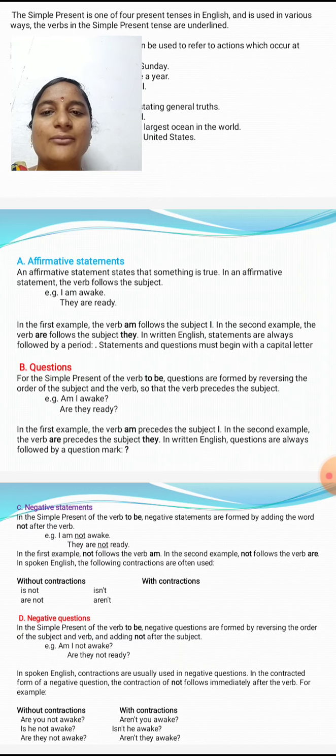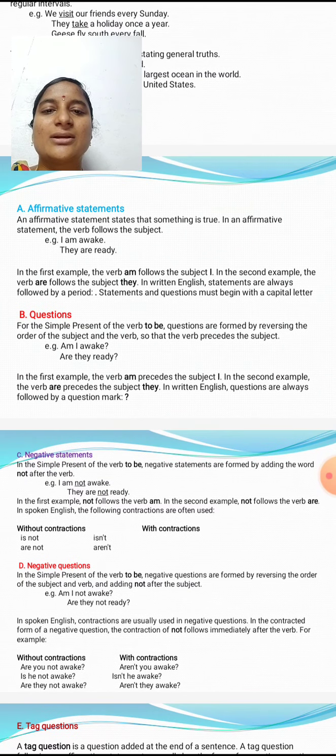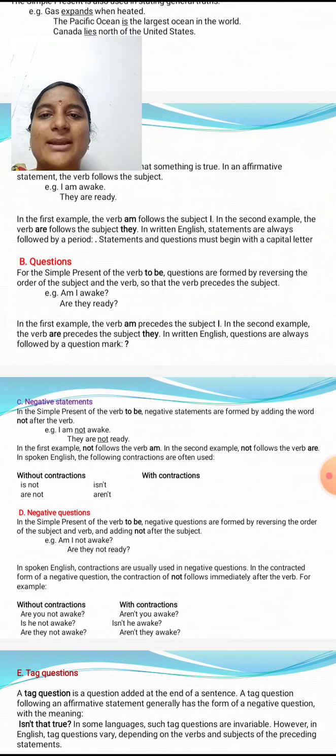I am awake. Here, I is the subject, am is the verb, and awake is the object. They are ready. So these are affirmative sentences. They is the subject, are is the verb, and ready is the object. In the first sentence, am follows the subject I, and in the second example, are follows the subject they. Some examples are there.